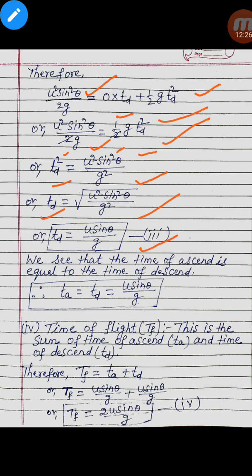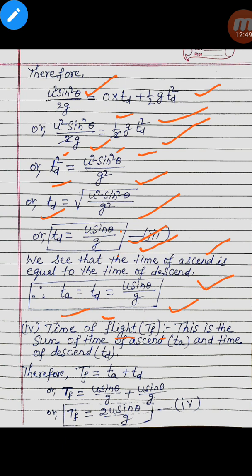We see that the time of ascent is equal to the time of descent. This time of descent is equal to the time of ascent, which is u sin theta by g. Therefore Ta is equal to Td is equal to u sin theta by g. Now we calculate the time of flight, Tf.